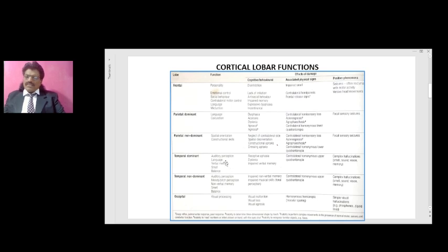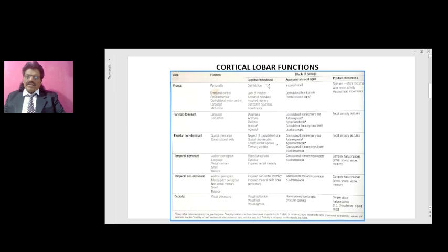So the verbal memory that is concerned with the language goes to the dominant temporal cortex because the language area is there. The non-verbal memory concerned with non-language obviously goes into the non-dominant temporal cortex. Then smell also goes to the olfactory area, so smell is also perceived by the temporal lobe. And we have the balance. I showed in the first episode of Prime Neurology, the vestibular area is also in the temporal lobe, so balance is also there.